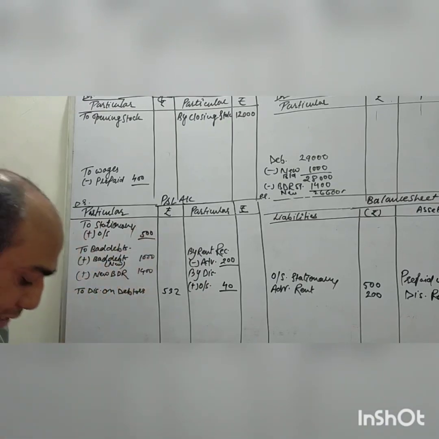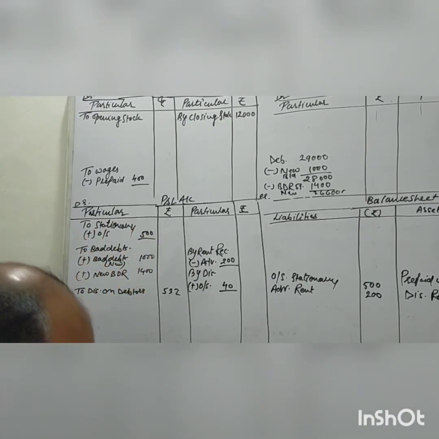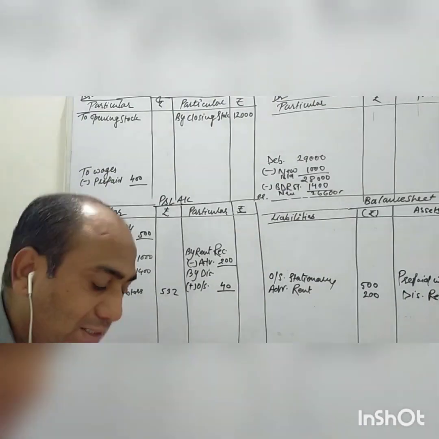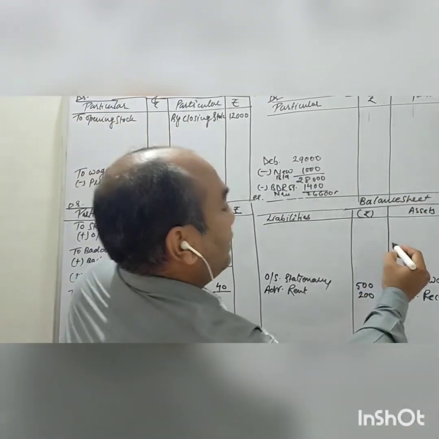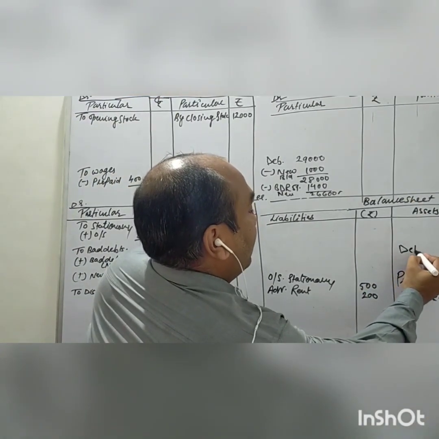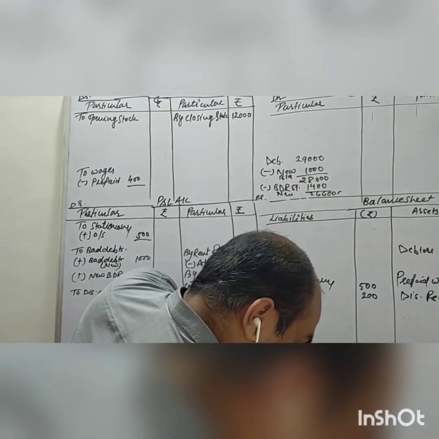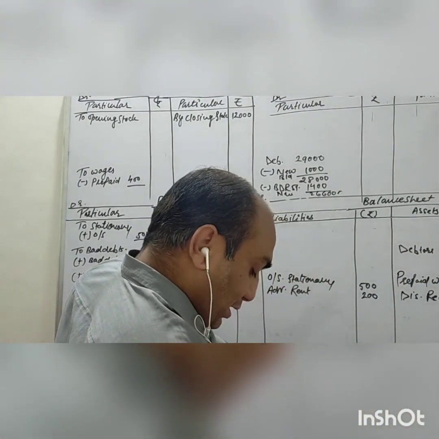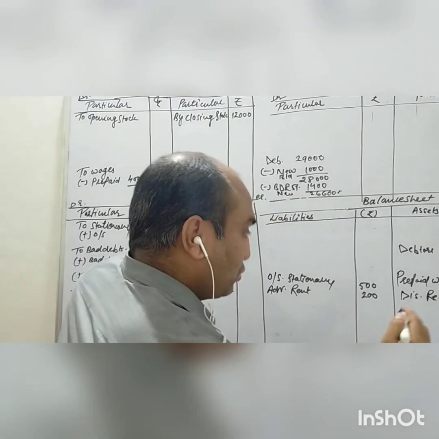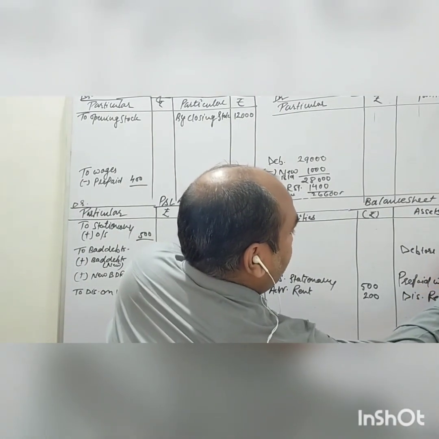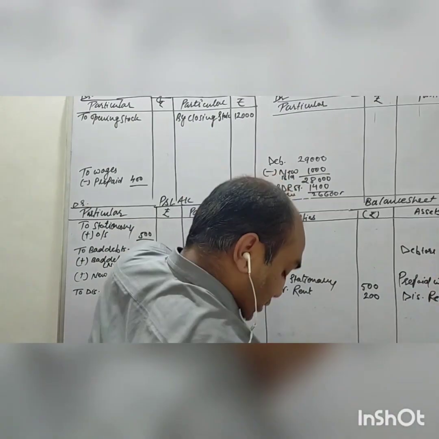See the balance sheet side first. I am coming to the balance sheet side. First, debtor, I am writing here. Debtor value is already given. The debtor is given under the name other customers, so customer or debtor are the same: 29,000.